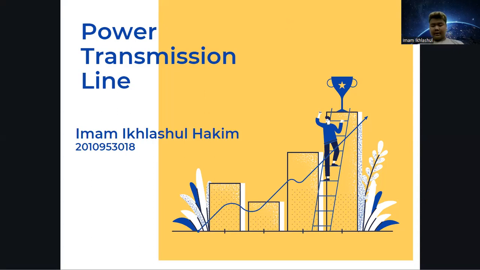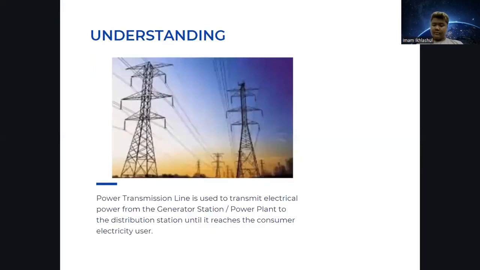Power transmission line. Power transmission line is used to transmit electrical power from the generator station or power plant to the distribution station until it reaches the consumer. Electricity.